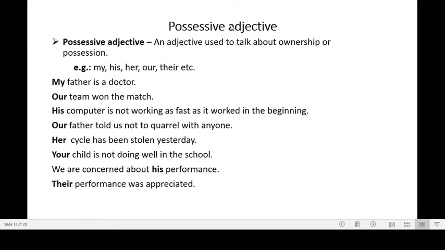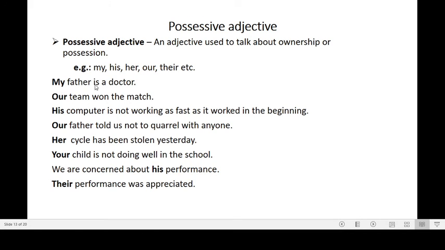Next we will learn possessive adjective. Possessive adjective is an adjective used to talk about ownership or possession. Such words which indicate ownership or possession are my, his, her, our, their, etc. So these words indicate the ownership or possession of something. Such words are called possessive adjectives.